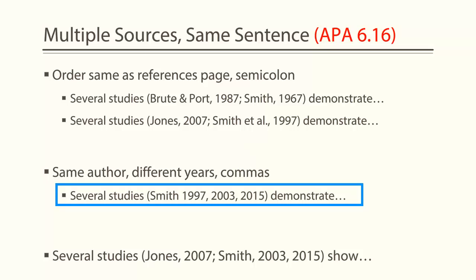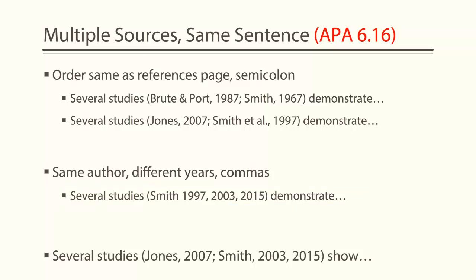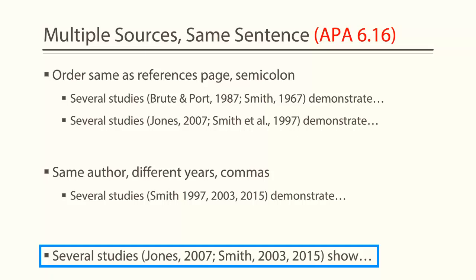If there are multiple studies with the same author in the parentheses, put them in order by year, separated by commas, and there is no need to repeat the author's name. If you have multiple authors with one author having multiple sources, you combine the rules. In this example, you list them in order of the references page, so Jones is first, separated with a semicolon from Smith with his years consecutively and not repeating his last name.